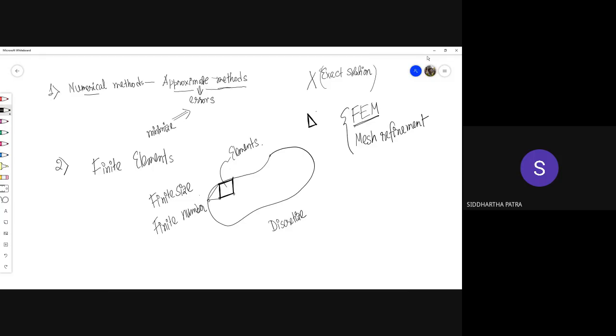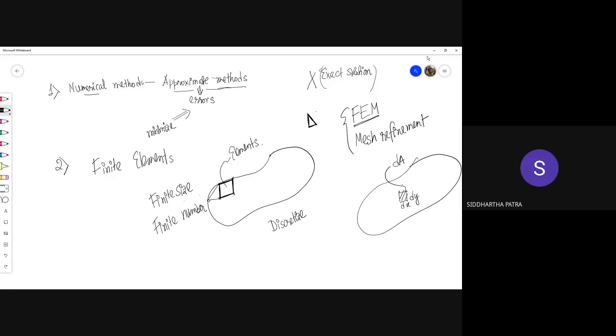What can be a different situation? You take a differential element. This is a finite element and this is a differential element. And how many such elements must you take? You need to take an infinite number of infinitesimal or differential elements. Then you need to perform the integration and so on.